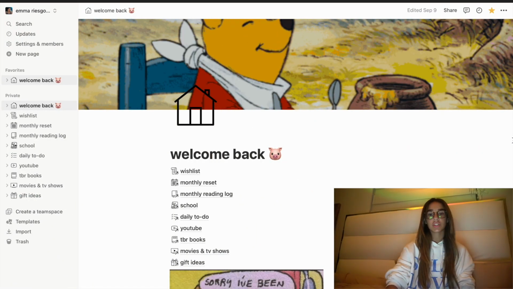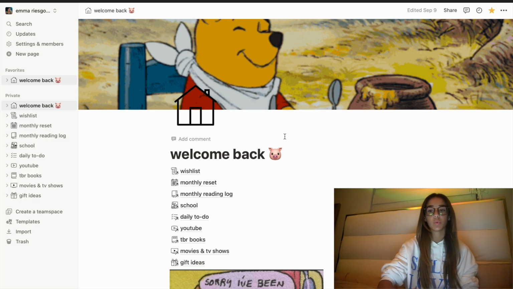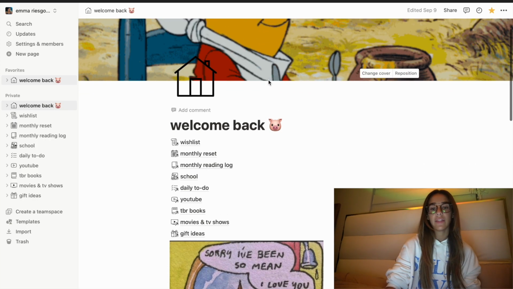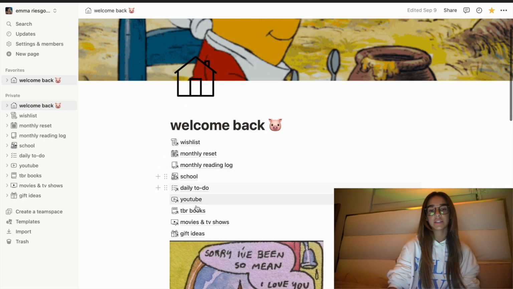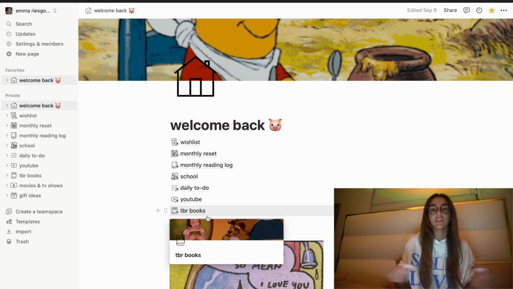But I recently made a Notion, and if you don't know what a Notion is, basically it's this online website, for free, where you can have your own tabs for everything. So I'm gonna share my screen on my computer so you guys can visually see what I'm talking about. So this is my Notion. This is my welcome back page. Basically, simple page. I have Winnie the Pooh up here because he's so cute and I love him. And then I have all the different tabs and sections that I have in my Notion.